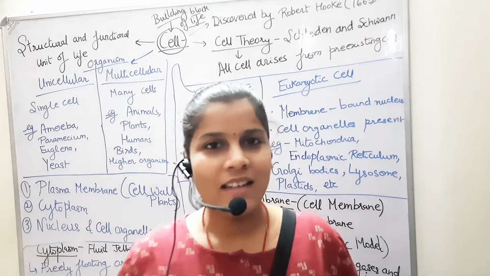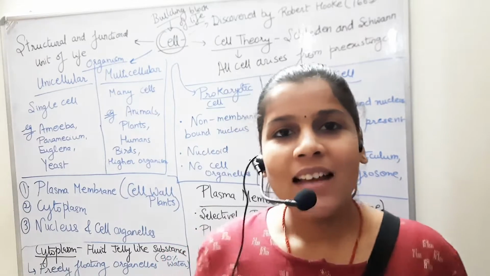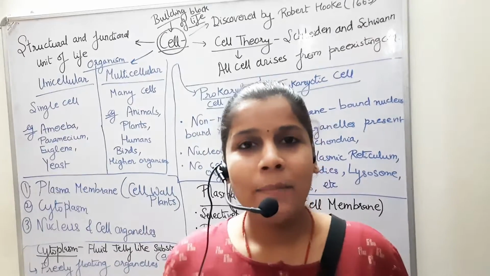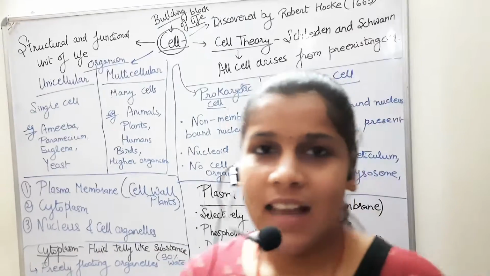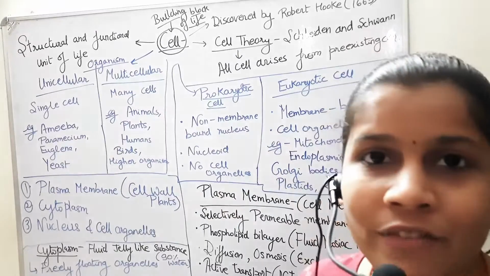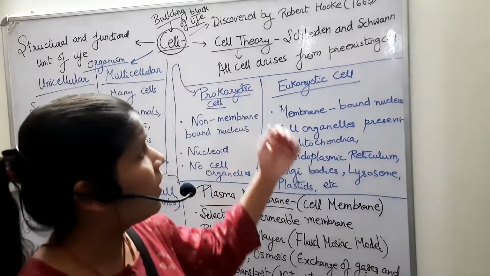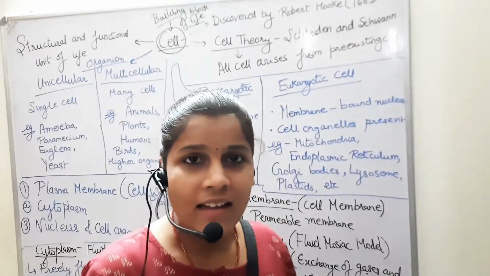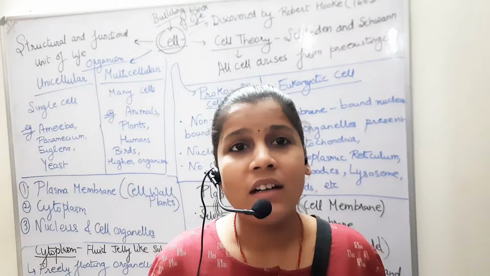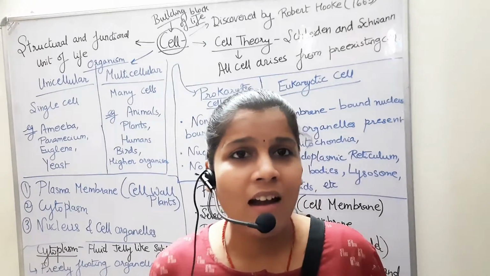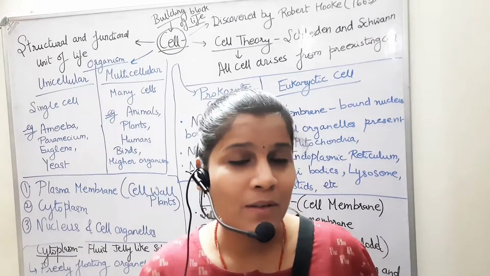So today we are going to study the structural and functional unit of life, that is our cell. As the name suggests, the cell is the basic unit of life, or the building block of life. What is a cell? A cell basically does all the functions on a microscopic level. It was discovered by Sir Robert Hooke in 1665. The cell is the structural and functional unit. All living organisms, whether a microorganism, plant or animal, are made of one thing, that is the cell, except viruses.